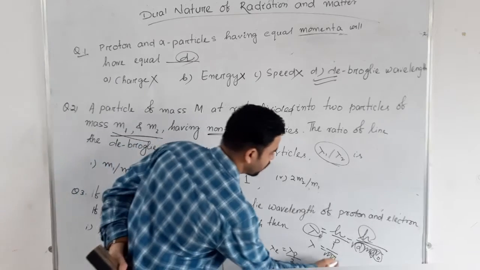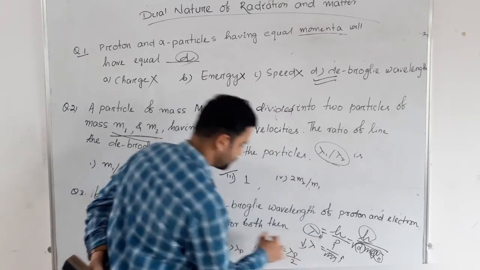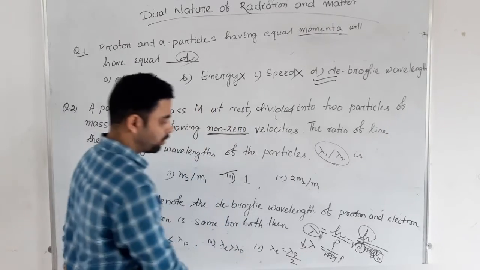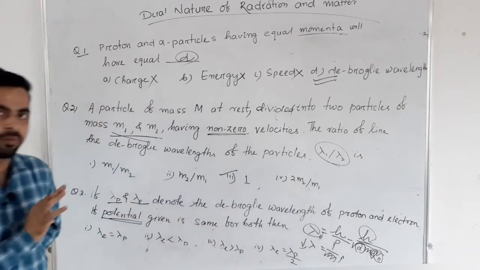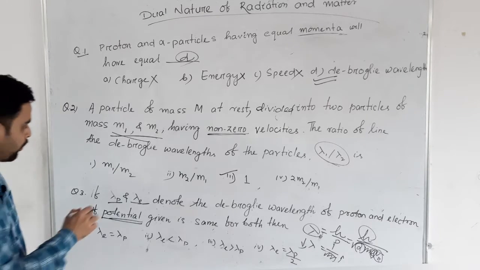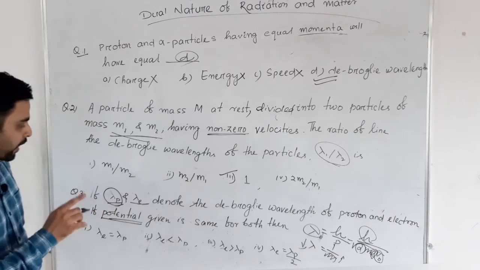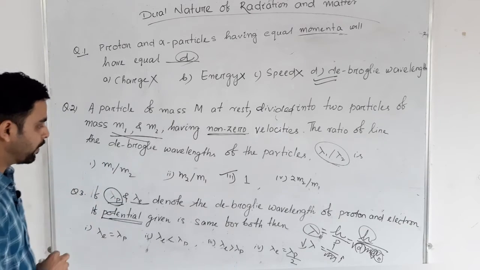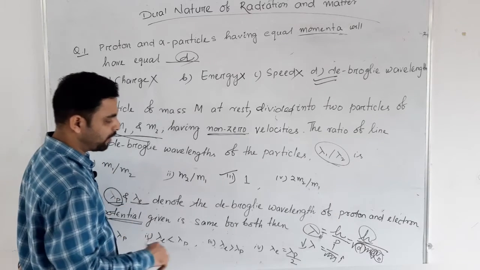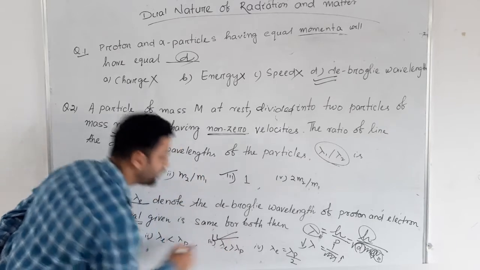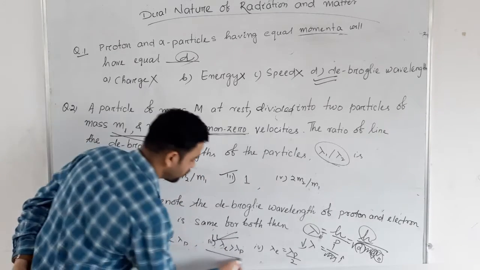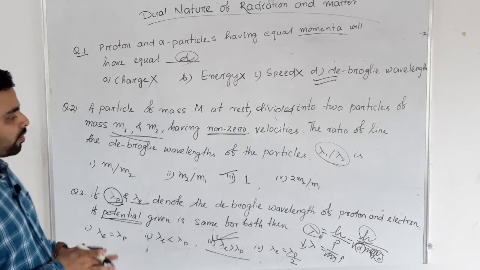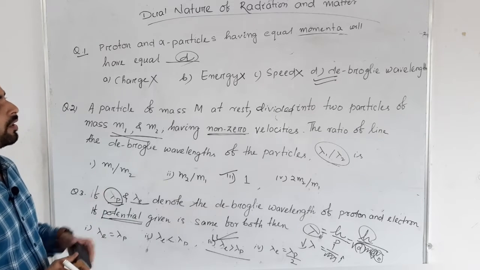Whichever has more mass, its wavelength will be less. Between proton and electron, the mass of proton is more, so I can say the wavelength of proton will be less. That means the wavelength of electron will be more. So the third option is the correct answer.